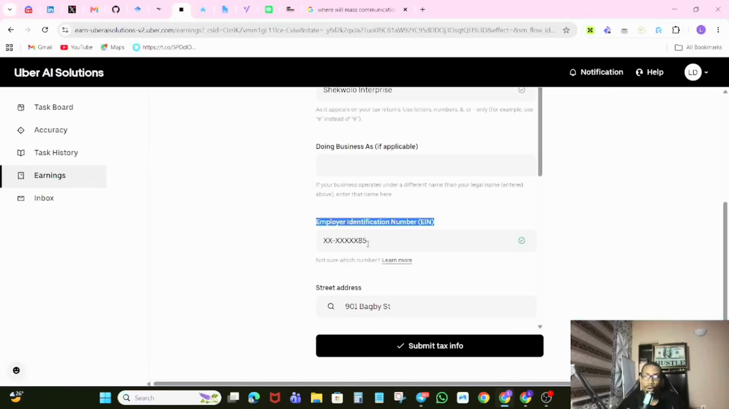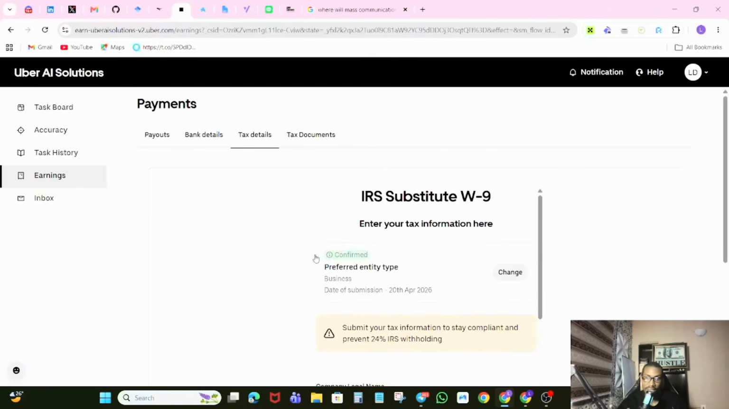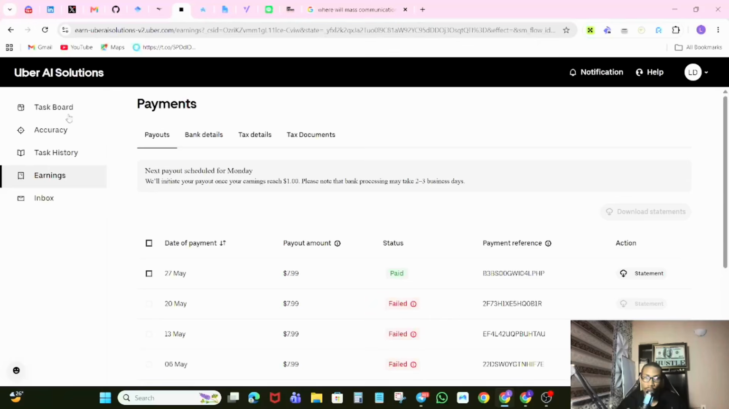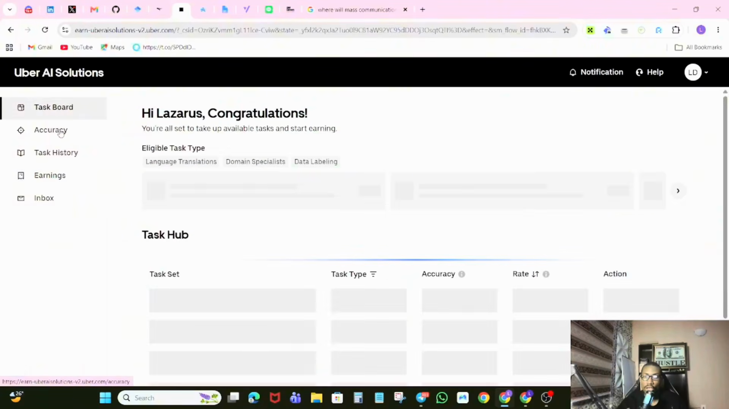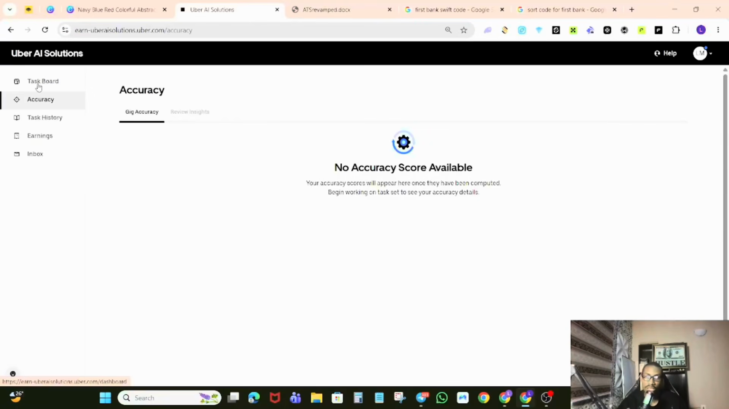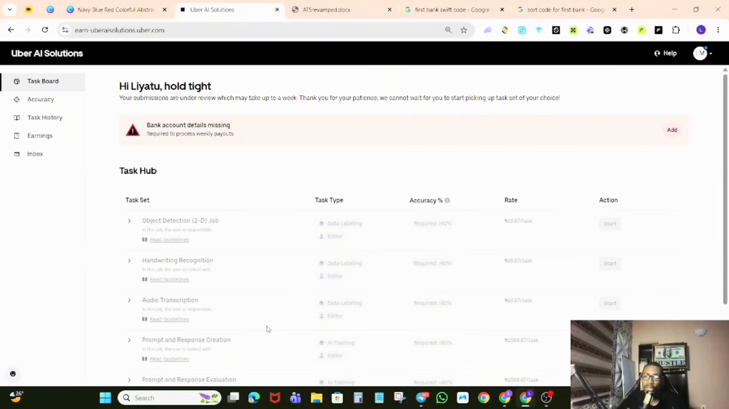So you can see I'm currently stuck regarding this tax detail, and that is why this payout has been showing failed, and why I am yet to even do this tax. So please create the account with your specific location, so that you'll be able to verify every necessary thing, do your tax seamlessly and get paid seamlessly.